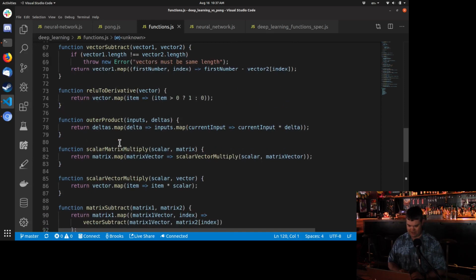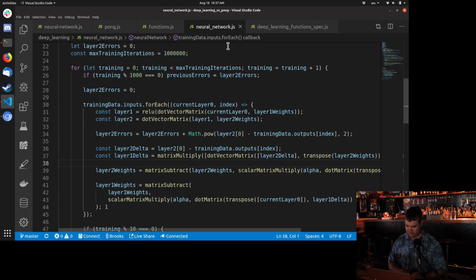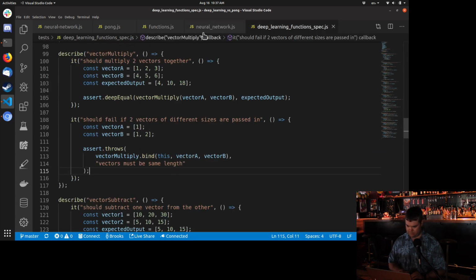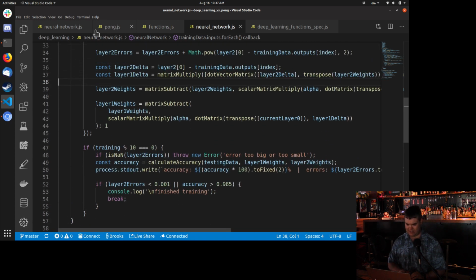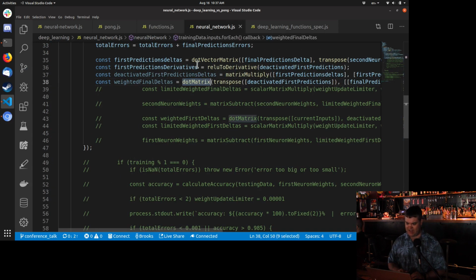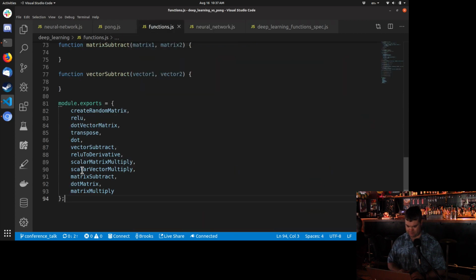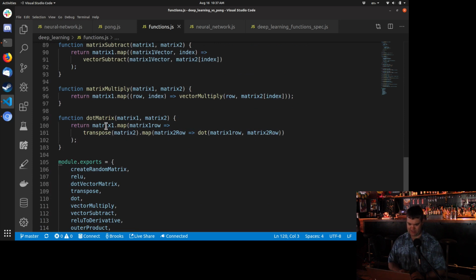All right, dot vector matrix. Where are we? Was it dot vector matrix? Where was I? Oh, I lost where I was. I have this slightly different order from here. This was dot matrix. Here's my dot matrix. So we're going to matrix map over the first one. We're going to get the first row. We're going to then transpose in here the matrix 2, map over that. That's what it was, the second map in there. That's what I missed.